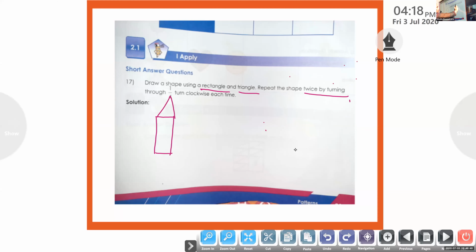When you turn 1/4 in clockwise direction, how will this picture be, Adil? Pointing to which side? Right side. Yes. So the next picture I can draw. The next picture, the same rectangle and triangle. It's like a pencil, yes?